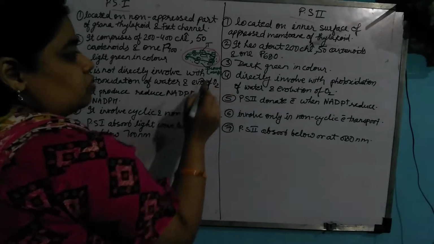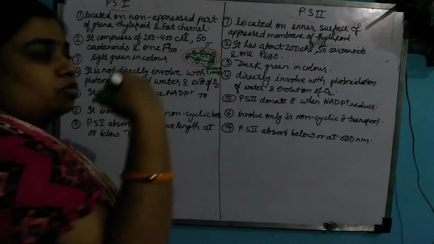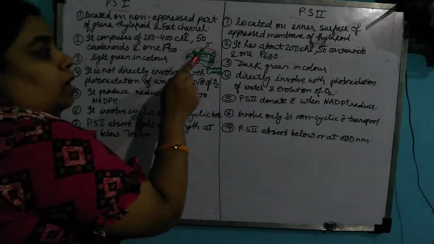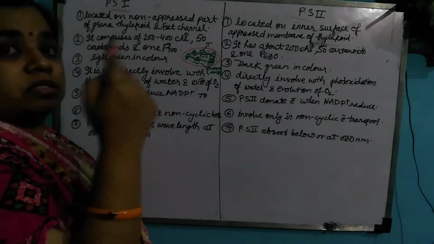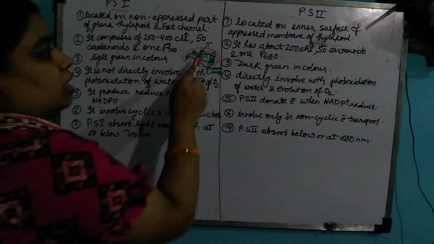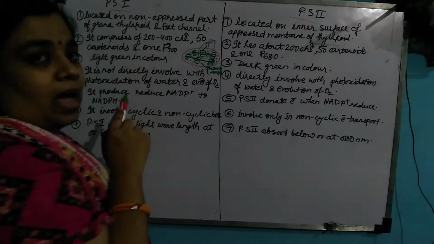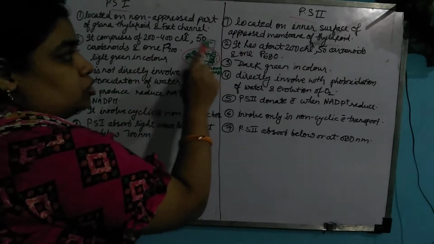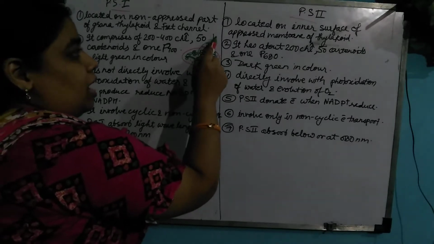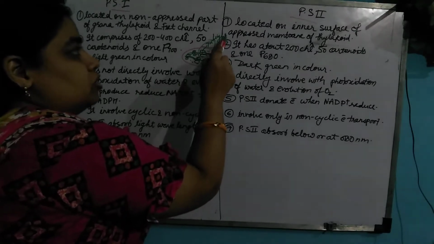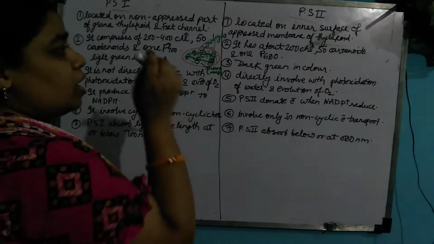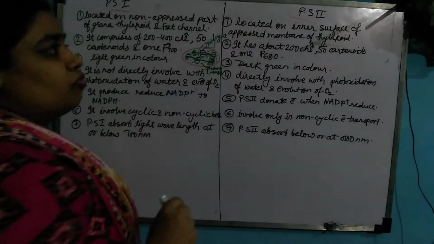Dark reaction means whatever reactions take place during night time happen in the stroma, while the reactions which take place during daytime, or during the photochemical reaction, all take place in the thylakoid. So in short, thylakoid is the site of light reaction while stroma is the site of dark reaction.